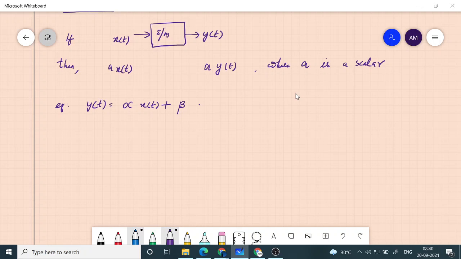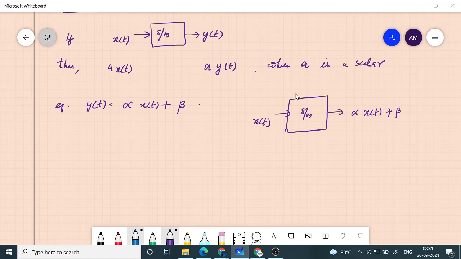So this is the transformation that is going to happen on x of t. This is what the system does. We are giving x of t at the input of the system, and y of t is the transformed output. What does it do? Alpha is multiplied with x of t and beta is added. Now the question is whether it is homogeneous.